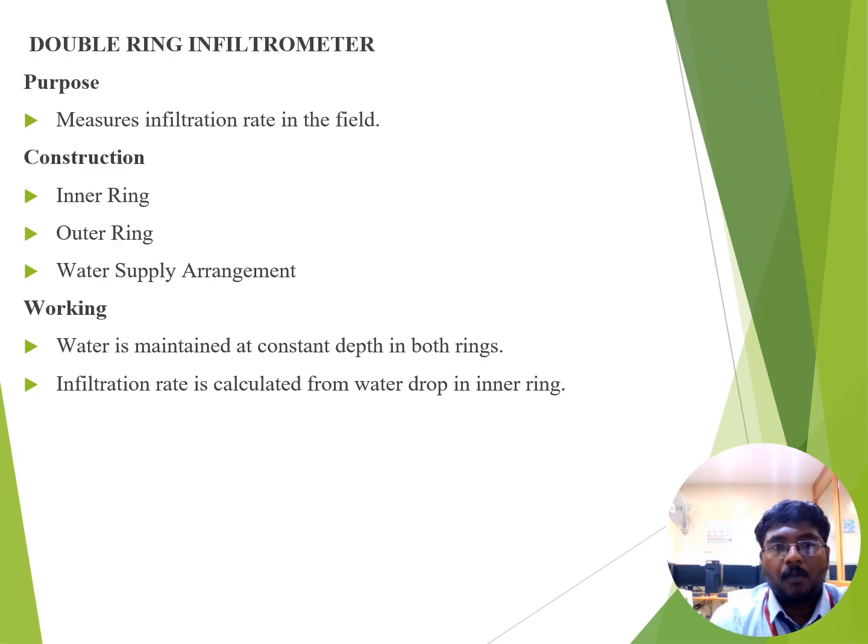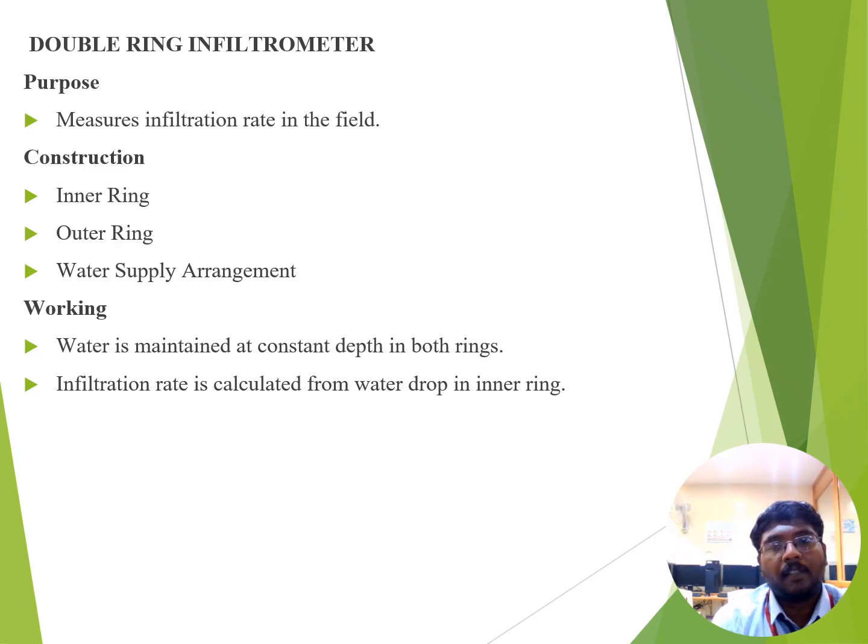Next we see about the double-ring infiltrometer. The double-ring infiltrometer is a standard, easy to use field tool designed to measure how quickly water enters the soil. The main purpose of this method is to measure the infiltration rate in the field itself.